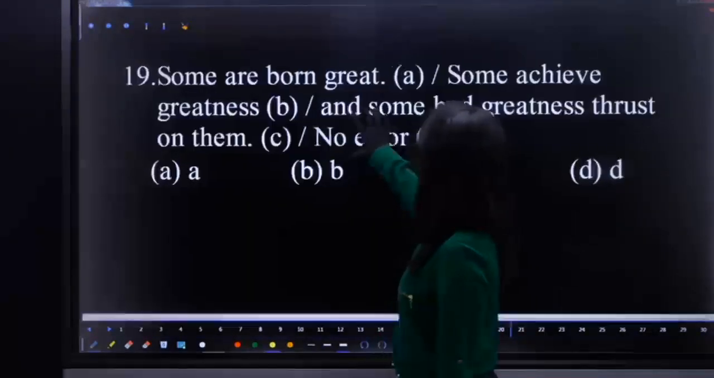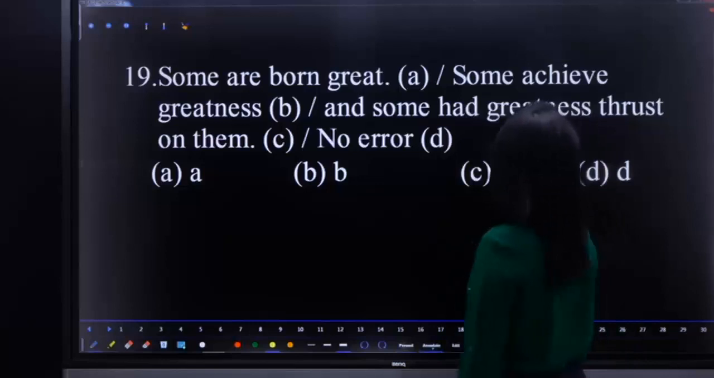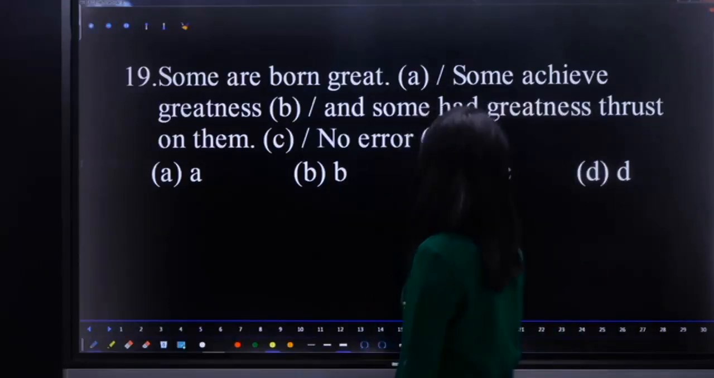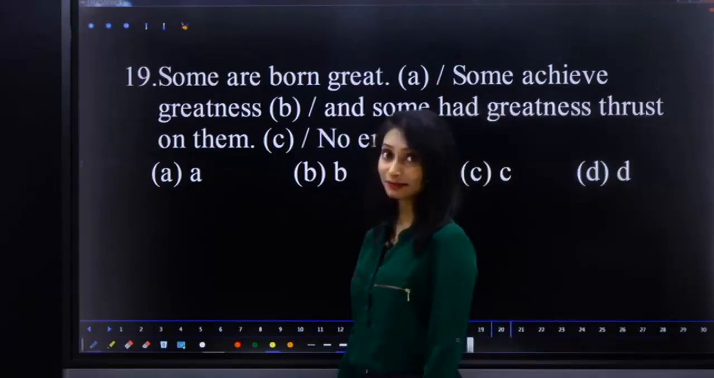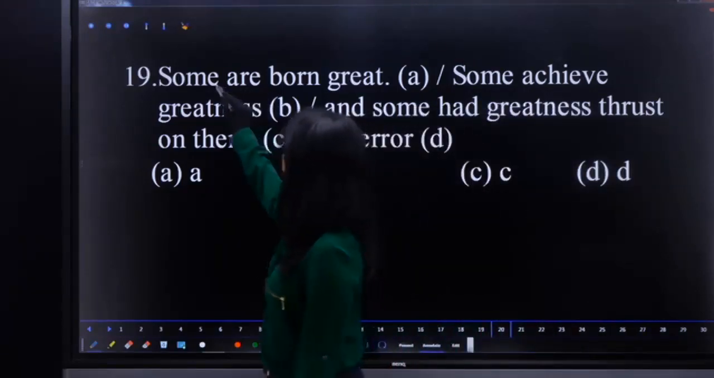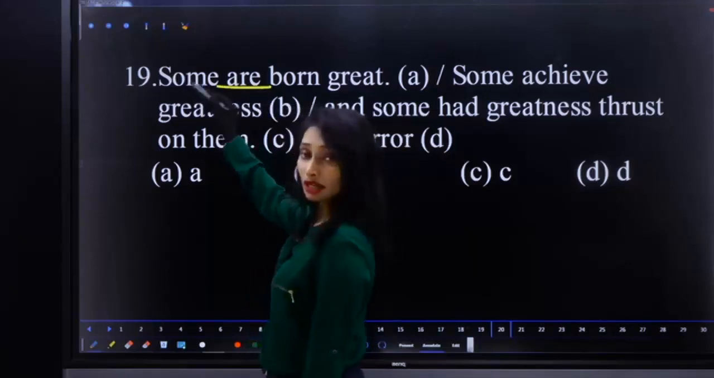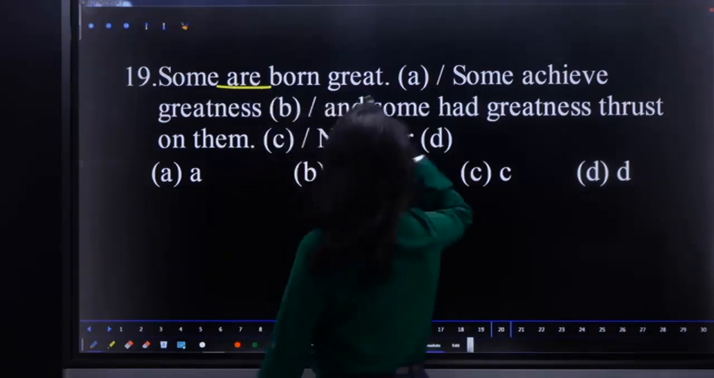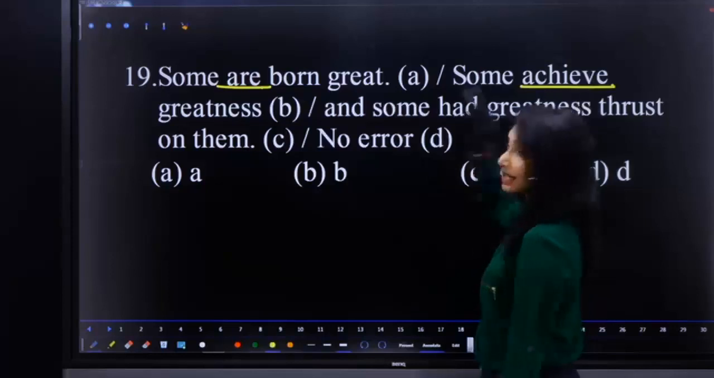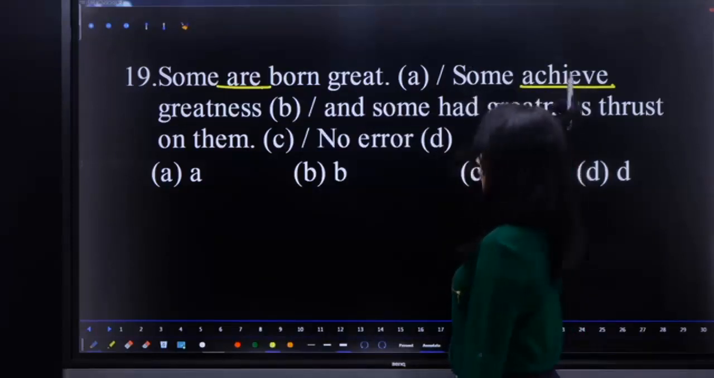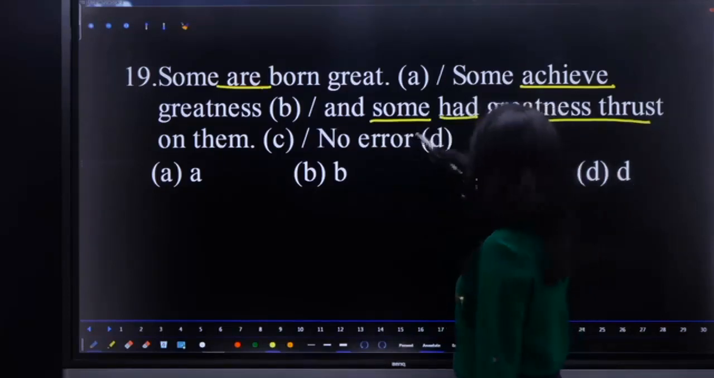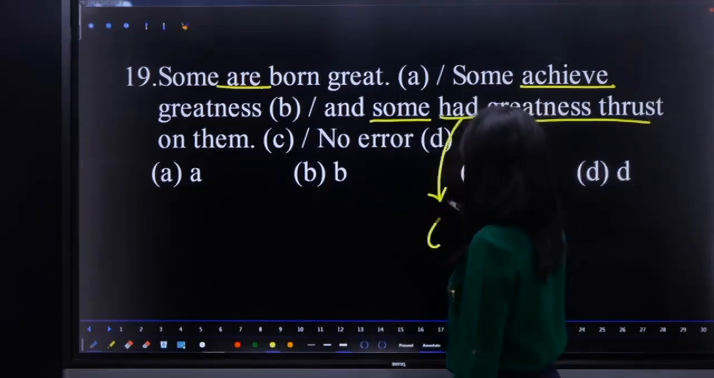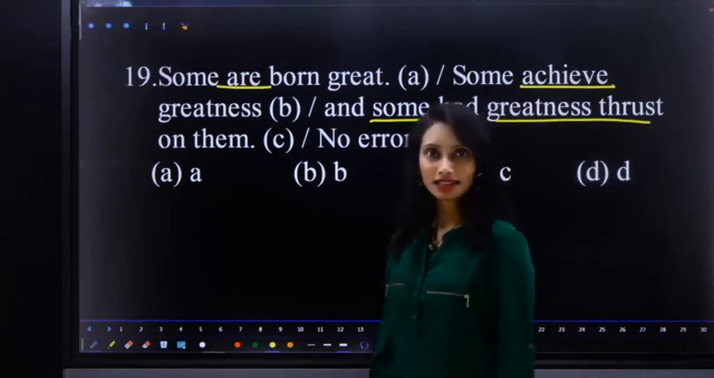Some are born great, some achieve greatness, and some had greatness thrust on them. What is the error here? Some are born great. Okay, plural verb, present tense. Some achieve greatness, plural, so plural verb. And some had greatness thrust on them. It should be in present, not in past. So replace had with have. So that is a correct one.